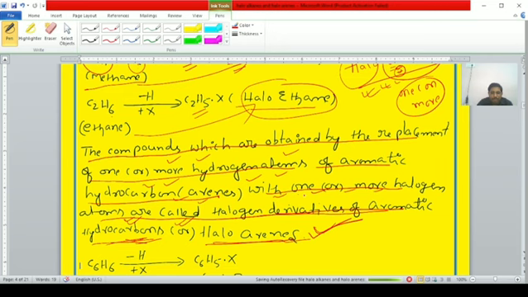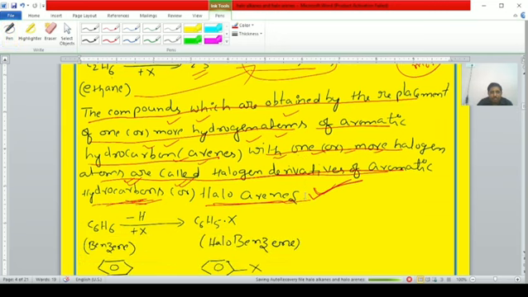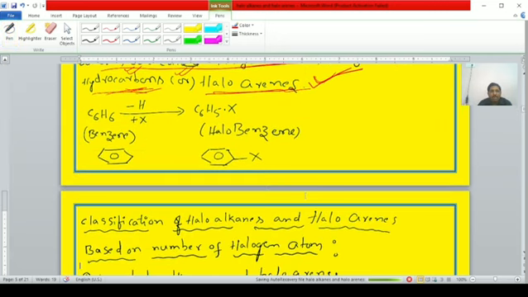For example, students, C6H6, that is benzene, minus H plus halogen.